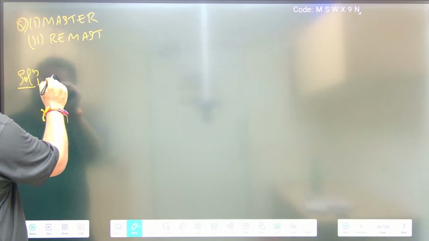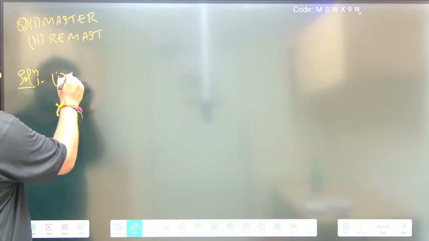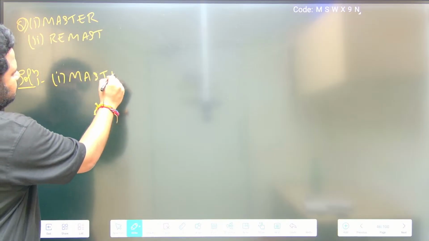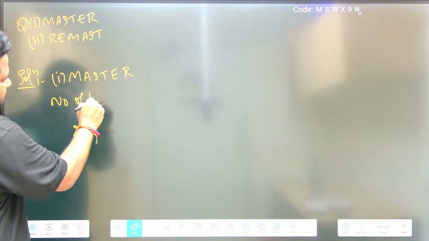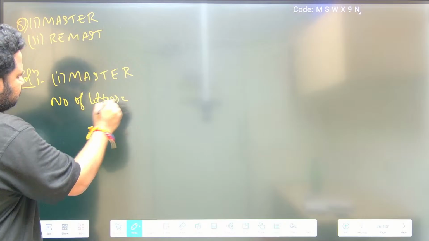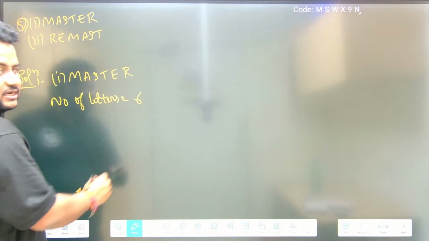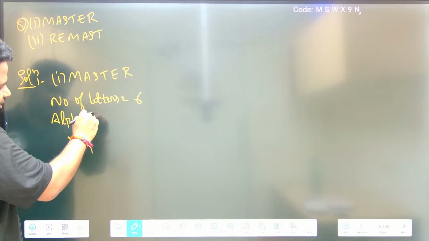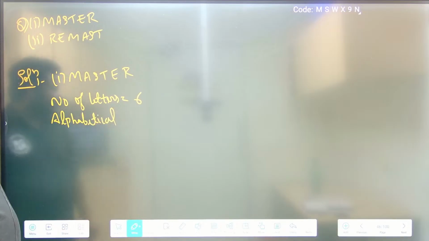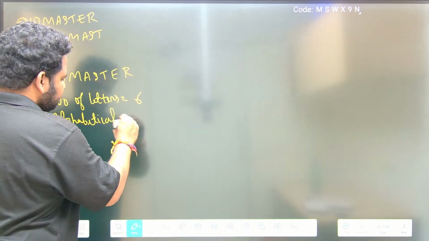First let us take MASTER. The number of letters is 1, 2, 3, 4, 5, 6, so 6 letters. Dictionary order means it is nothing but alphabetical order. In a dictionary also, words will be in alphabetical order, right?